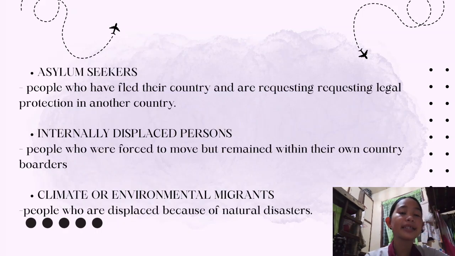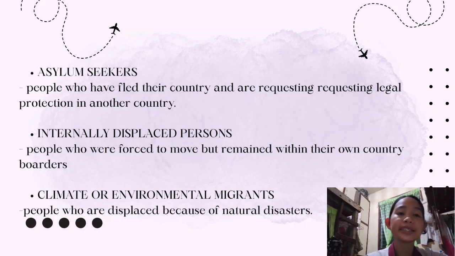And then we have the asylum seekers. These are people who have left their country and are requesting legal protection in another country. They are waiting for their refugee status to be officially recognized. We also have the internally displaced persons, or IDPs.